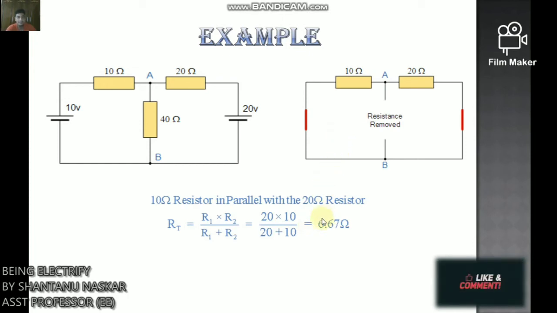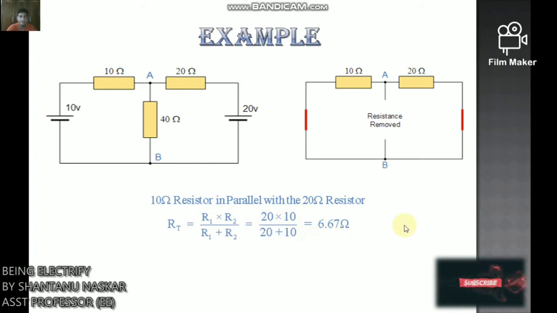We then get the following circuit. Now first we have to find the RT equivalent resistance. So the 10 ohm resistor is in parallel with the 20 ohm resistance. So RT equals R1 into R2 by R1 plus R2, which is 20 into 10 by 20 plus 10, which is 6.67 ohm.